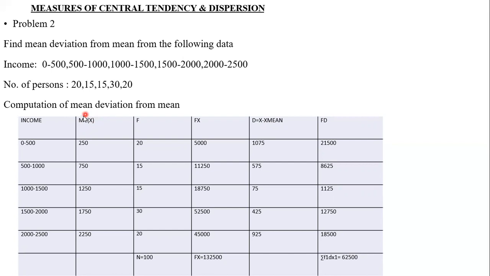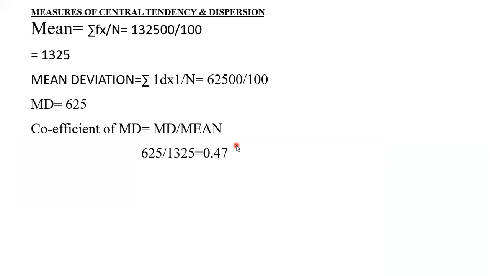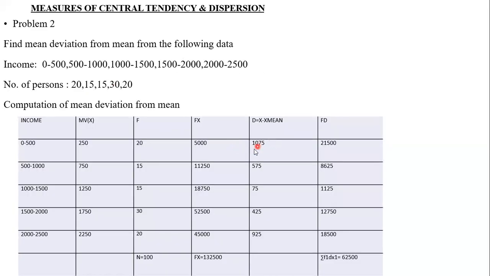That's why we have to find the midpoint, mid value. 250 minus 1,325, that is 1,075. 750 minus 1,325, 575. Then 75, 425, 925. Like that.